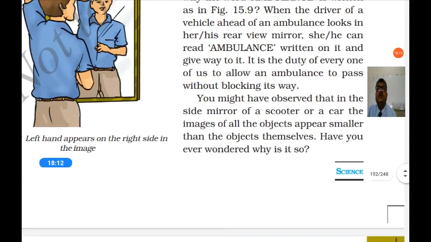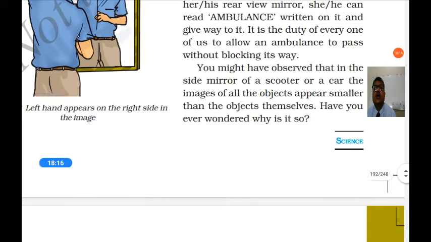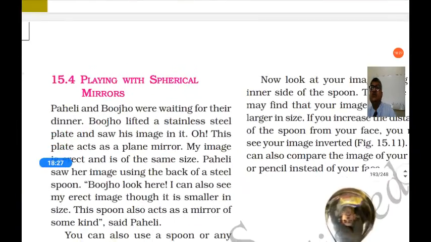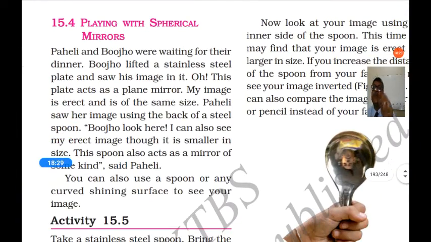You might have observed that in the side mirror of a scooter or a car, the images of all objects appear smaller than the objects themselves. So they look inverted, and also they look smaller than the objects. Why do they look smaller? Because their shape is different. They are spherical mirrors.